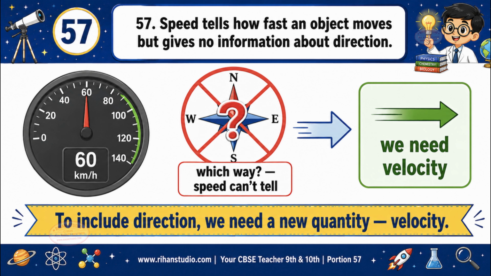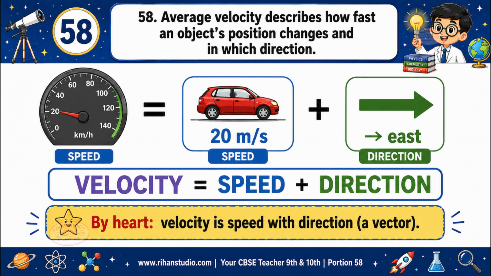Speed tells how fast an object moves, but gives no information about direction. The limitation of speed: it can never tell you which way the object is going. To include direction, we need a new quantity, velocity. Average velocity describes how fast an object's position changes and in which direction. Velocity is speed with direction. It tells both how fast the position changes and in which direction. By heart, velocity is speed with direction.